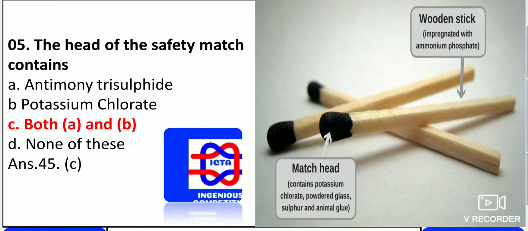So normally we have phosphorus in that. That is, we can use it as red phosphorus. It is used here. Answer is given: antimony trisulfate, as well as potassium chloride.